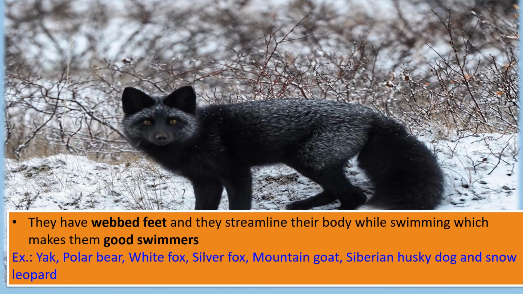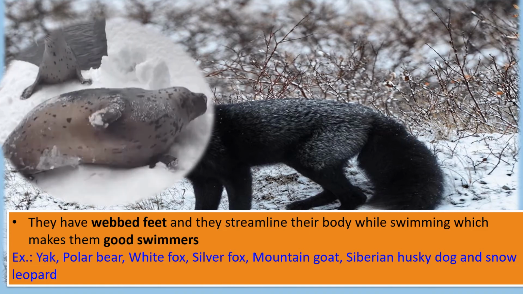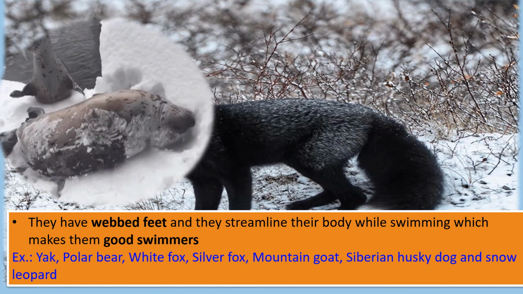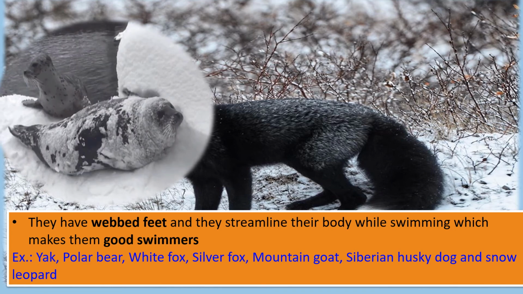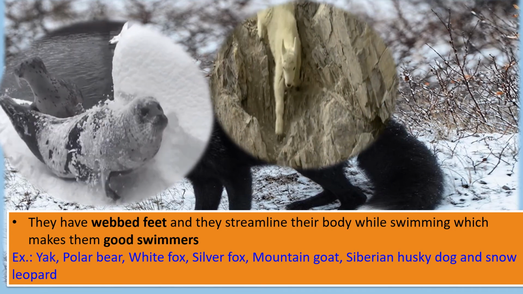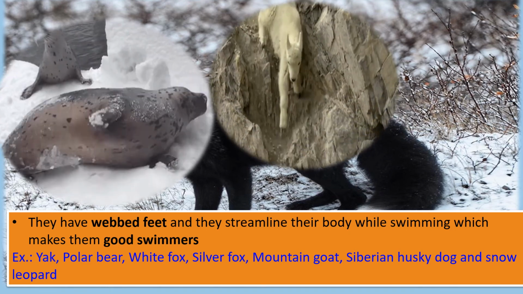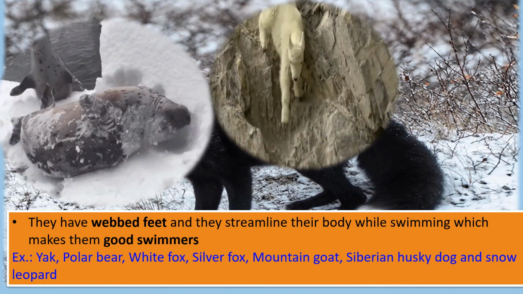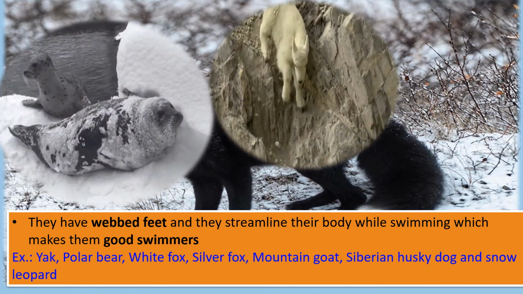Now there are some animals apart from the animals living on land. There are some animals like the sea animals. They have webbed feet like the ones in the frog and duck that we talked about. They help in swimming easily, and they have a streamlined body which makes them a good swimmer. If they do not have hair, they will have a thick layer of fat like the seal. Seal doesn't have a thick layer of hair, but the skin is very thick and they have a thick layer of fat inside their body, which helps them to protect themselves from the snowy climate.